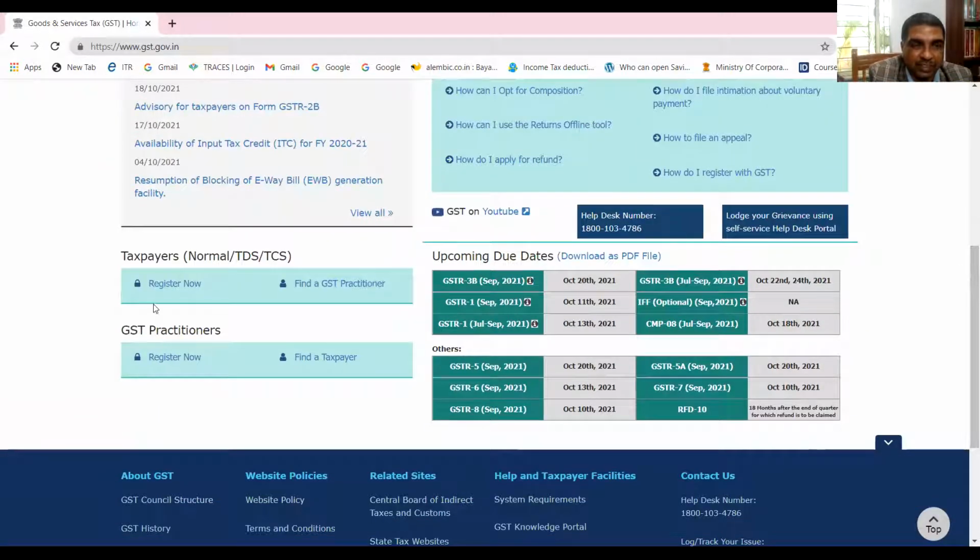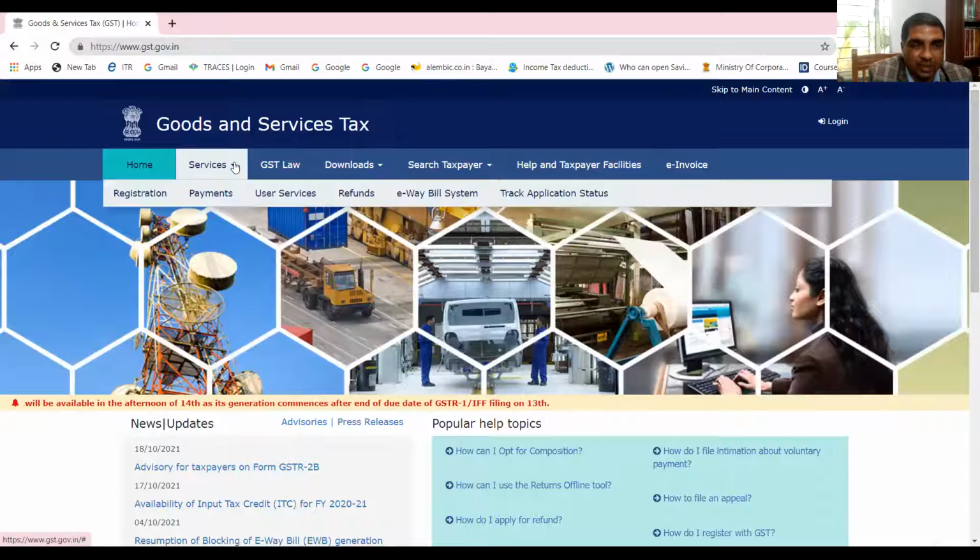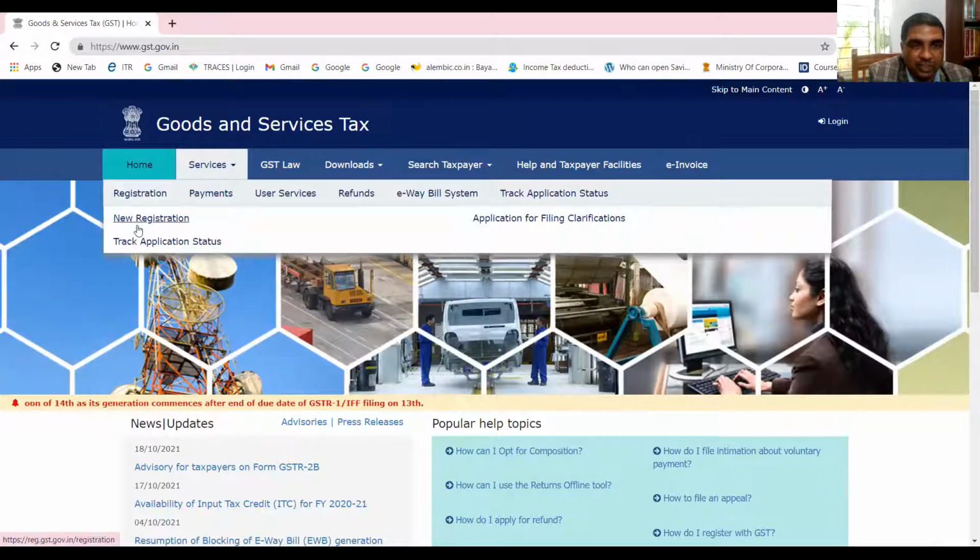Here you can see, can you read it here? Yes, sir. Okay. Register now, that link is there. And under services, if you click here, you can find registration, new registration.